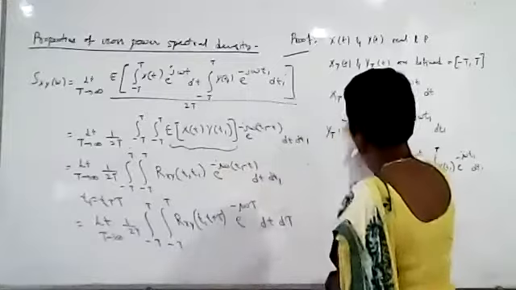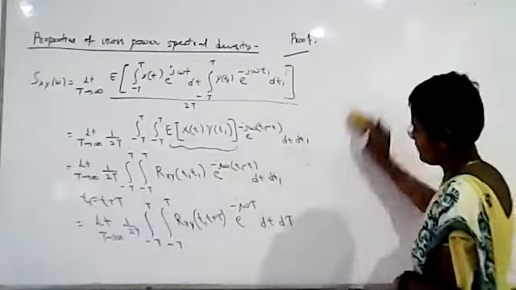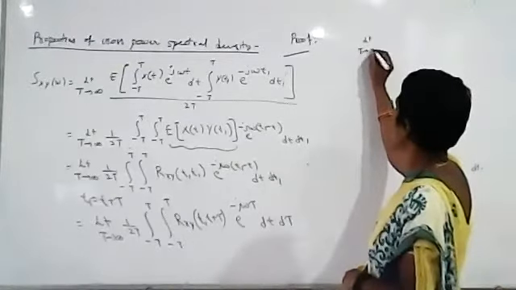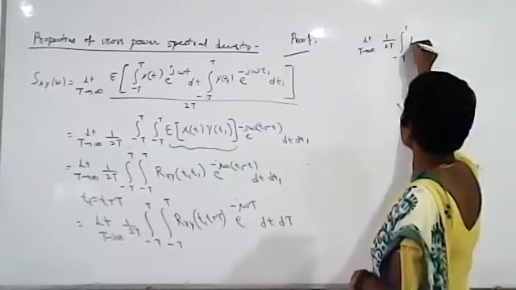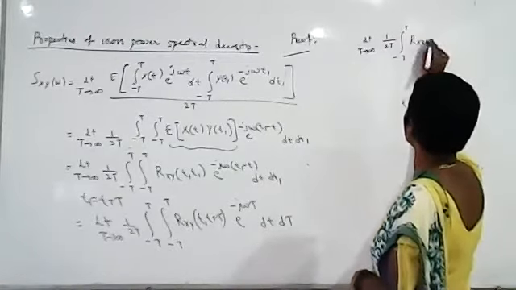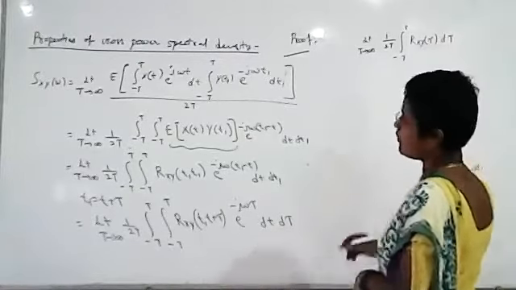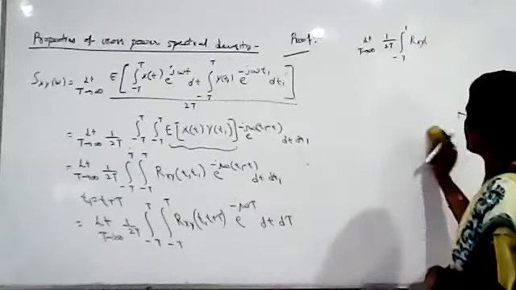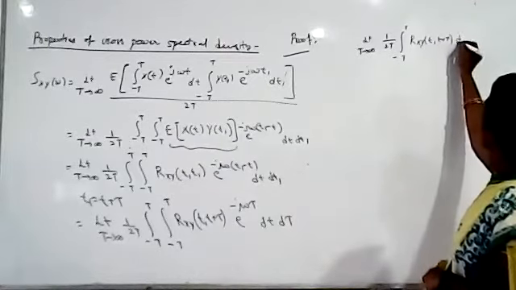Now if you observe this equation, we know that limit T tends to infinity, 1 by 2T, integral minus T to plus T, Rxy of t comma t plus tau, dt, we have this.